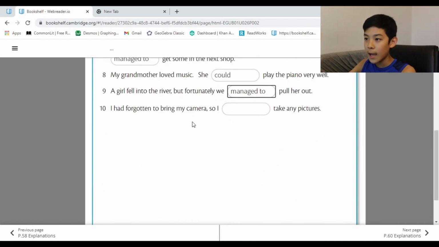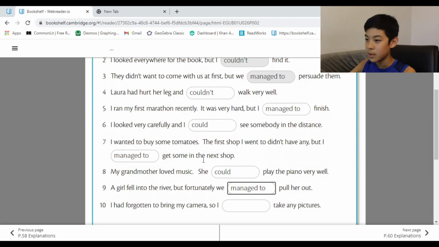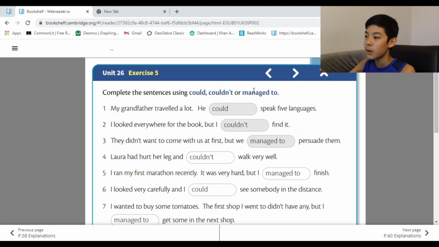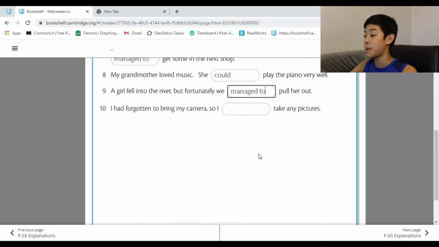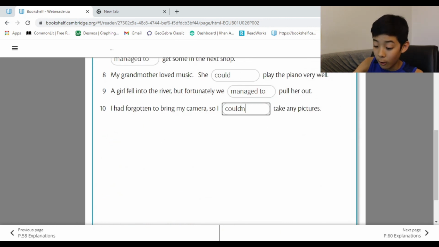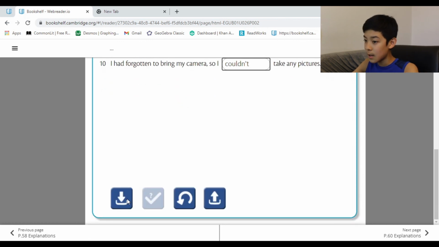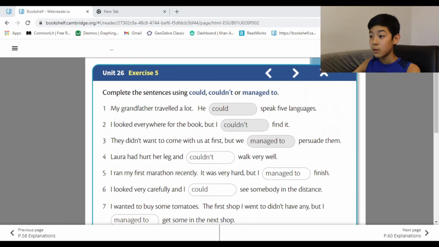I had forgotten to bring my camera, so I couldn't take any pictures. He forgot to bring her camera and pictures. Therefore, he couldn't have gotten any pictures, right? Couldn't. Ringing any bells? You know what time it is.